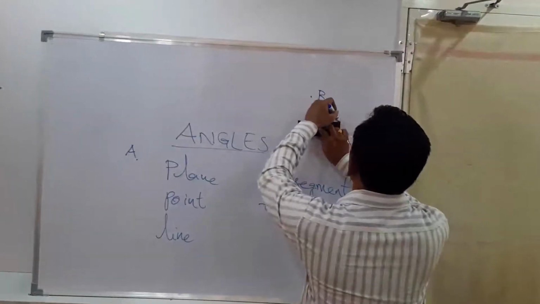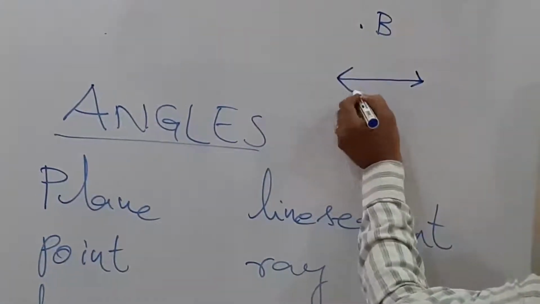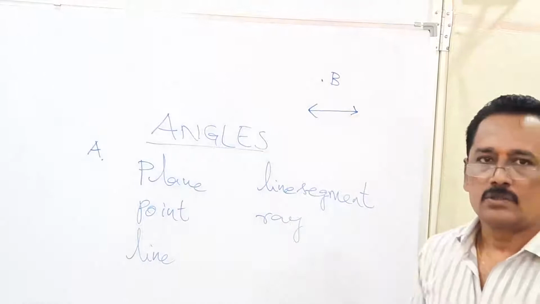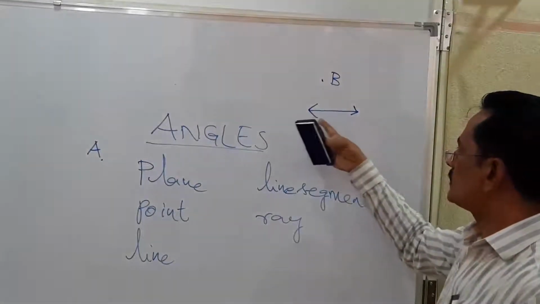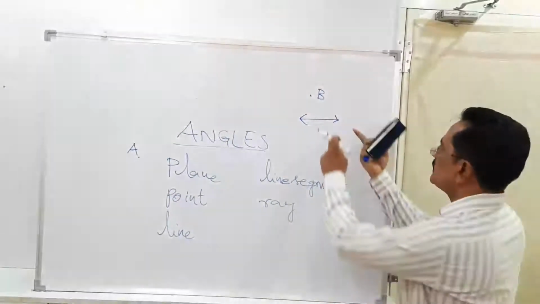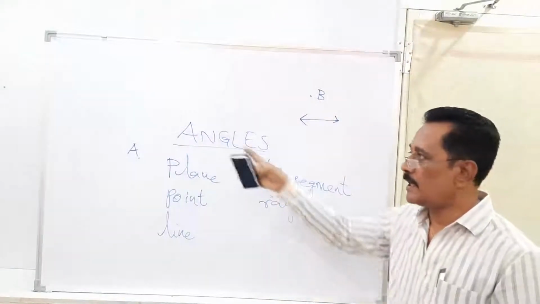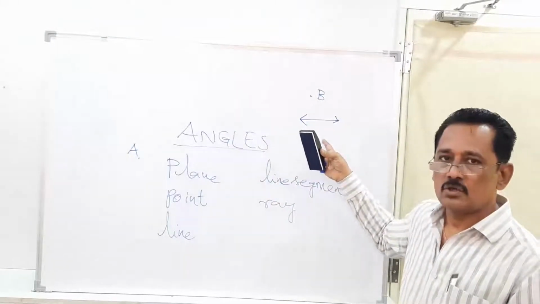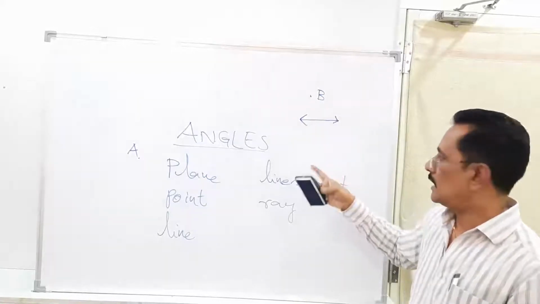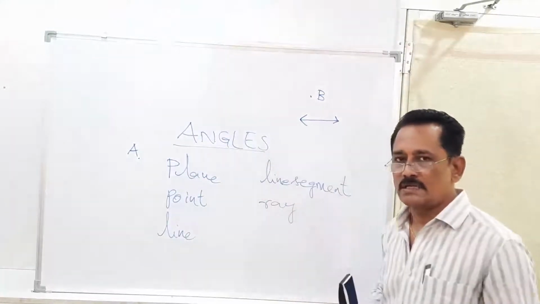That means if I draw like this and put two arrow marks here, this is a line. So what do these two arrow marks indicate? These arrow marks indicate that this line can be extended in both directions endlessly. That means, like a plane, we cannot show the complete line on the plane. Whatever we are referring to as a line is just a part of the line, and these arrow marks indicate that the line can be extended in both directions endlessly.